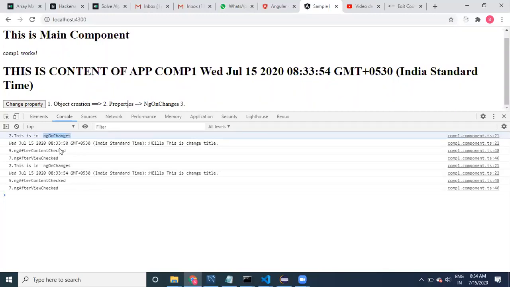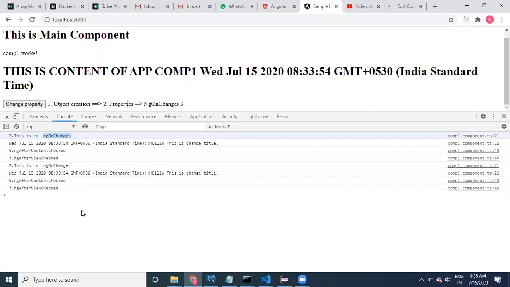If you write logic inside ngOnChanges, you can imagine every time it will go to the backend and get the data, which is a burden. Performance is going to degrade unnecessarily.